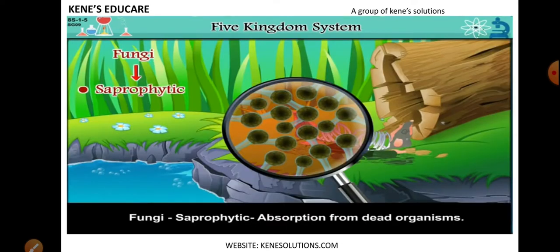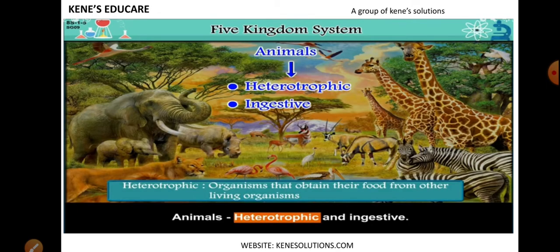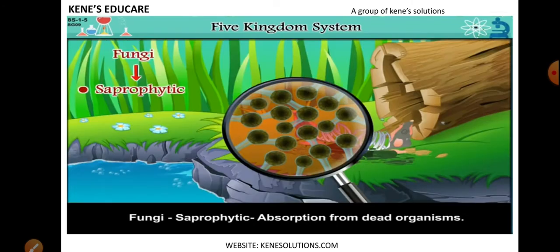Okay. Now, what are heterotrophs? Heterotrophs are organisms that obtain their food from other living organisms, right? We all know animals eat other animals or plants, right? So they are dependent on other living organisms for their food, so they are called heterotrophic animals. Okay, next is saprophytes. What are saprophytes?